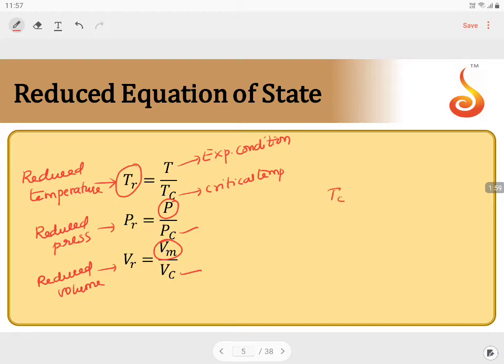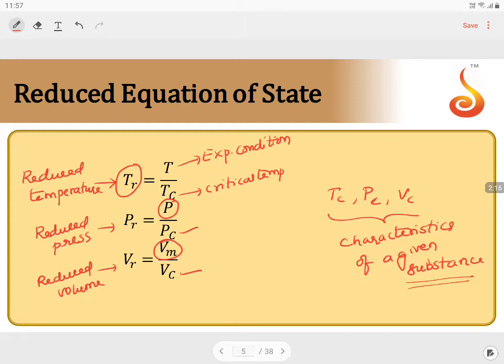Where Tc, Pc and Vc are the characteristics of a given substance, because for every substance the critical constants are well-defined values. Every substance will have the critical constants Tc, Pc, Vc. So we are going to divide the given experimental data of temperature, pressure and volume by the critical constants Tc, Pc and Vc.